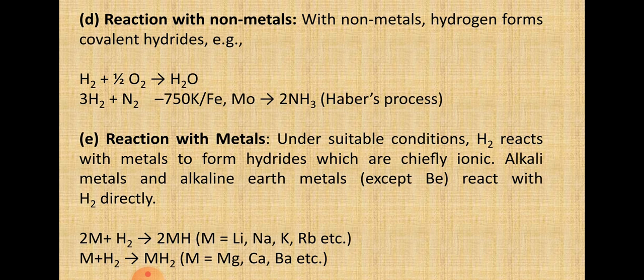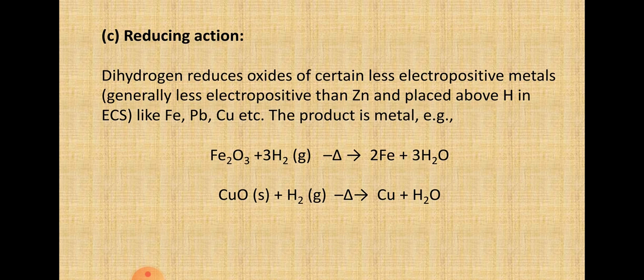Now let's see with non-metals. When hydrogen reacts with oxygen, water will be formed. When it reacts with nitrogen, in Haber's process, we prepare ammonia with this hydrogen. Reducing action: dihydrogen reduces oxides of certain less electropositive metals. What does it mean? It means that these are generally less electropositive than zinc and placed above hydrogen in the electrochemical series.